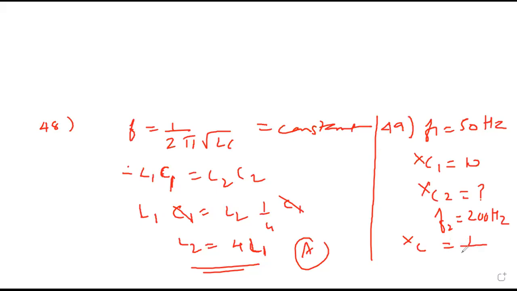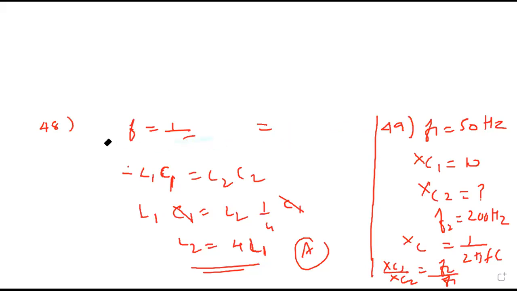Xc equals 1 upon 2 pi Fc. So the reactance ratio is F2 upon F1. Xc1 is 10, frequency at that time 50.